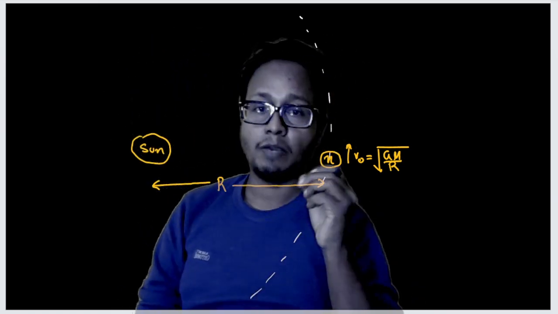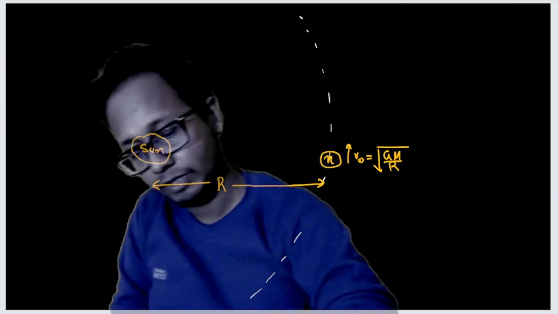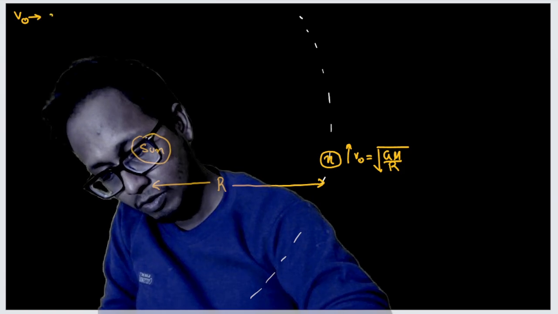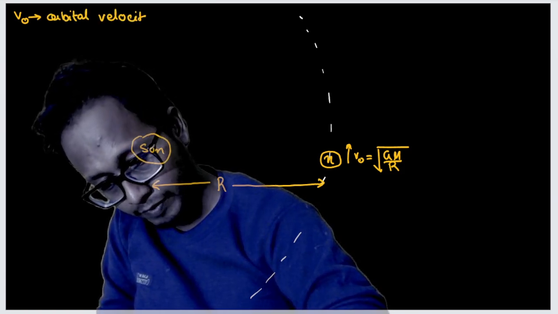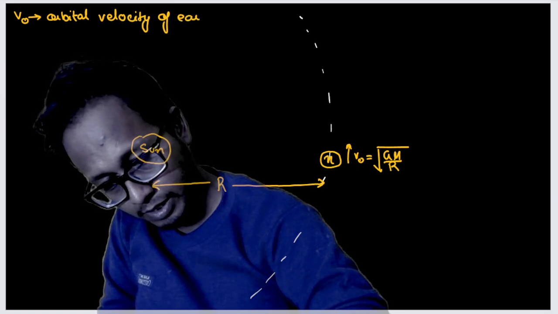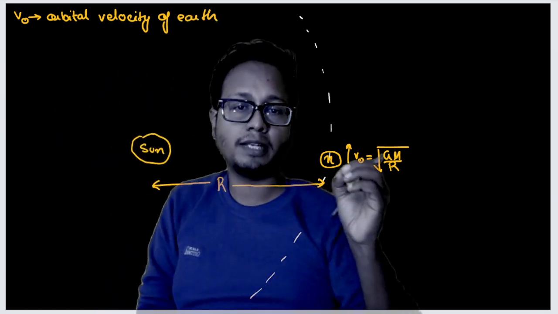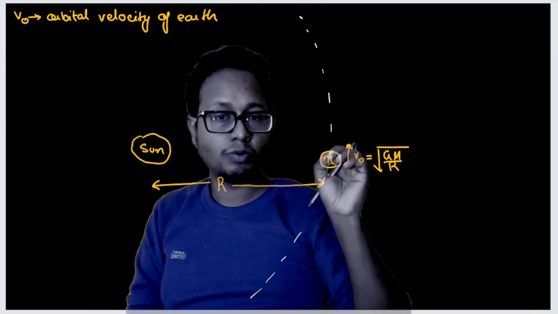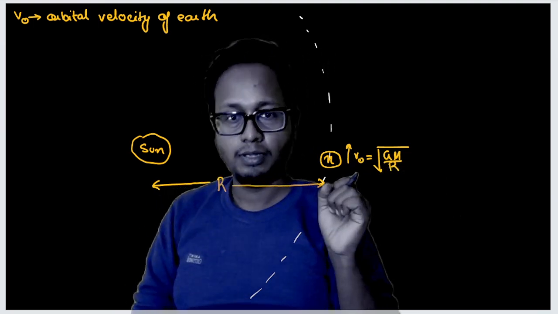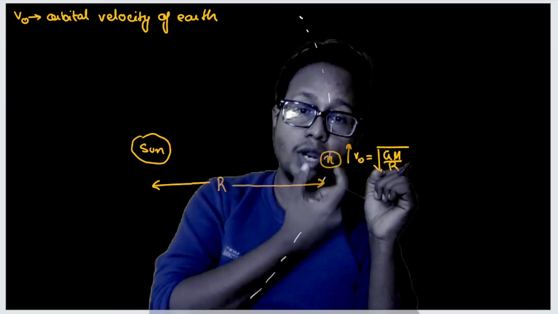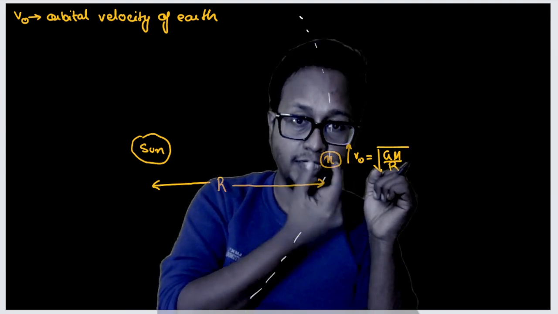Isn't it? v naught is the orbital velocity of Earth, the velocity of Earth around the sun. That means for the satellite to stay in this orbit, it must revolve with orbital velocity. Now my next question is, what is the minimum velocity that I must give out here?